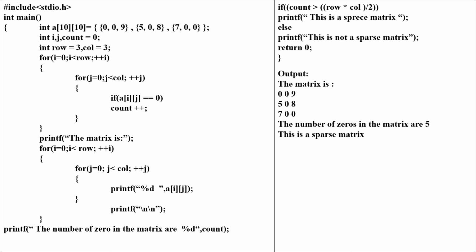Next, we display the whole matrix and then the total number of zeros present in the matrix in terms of count. If the count is greater than the number of non-zero elements, then it displays that this particular matrix is a sparse matrix, or otherwise it is not a sparse matrix. The output is given for this program. Thank you.